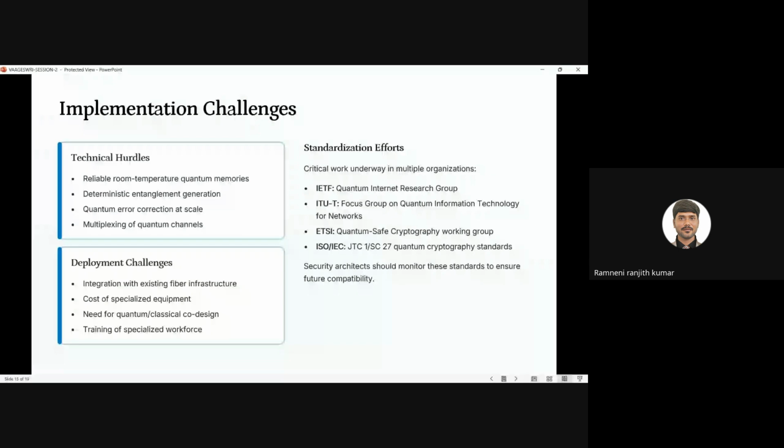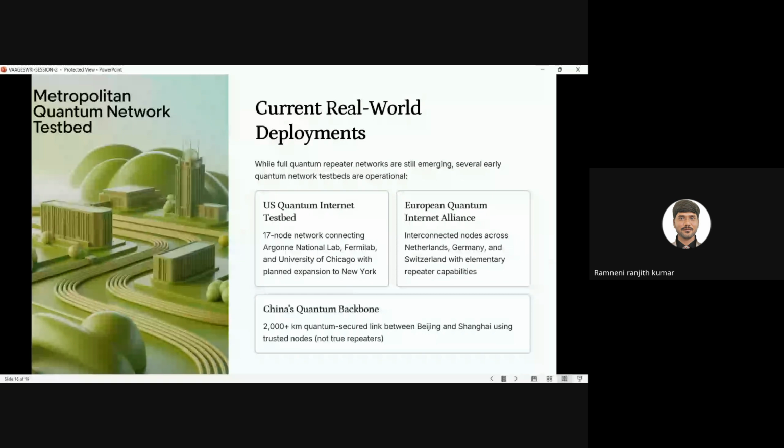These standards provide the security for all the architecture and system infrastructure. They provide a few standards for our system, but it takes a lot of standardization effort to maintain this workflow. You have to maintain all of this across the IETF, ITU-T, ETSI, and ISO/IEC, and the roadmap for the deployment. This is the roadmap